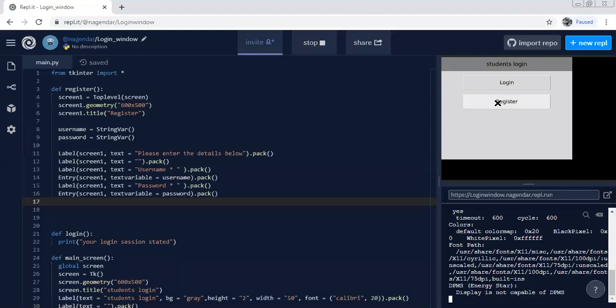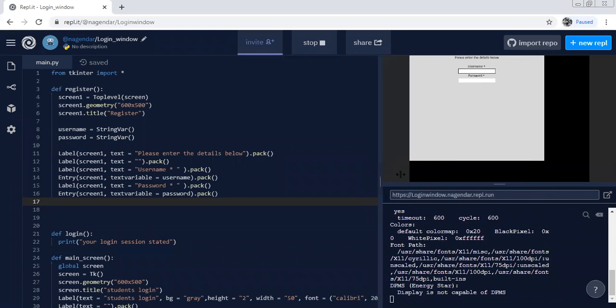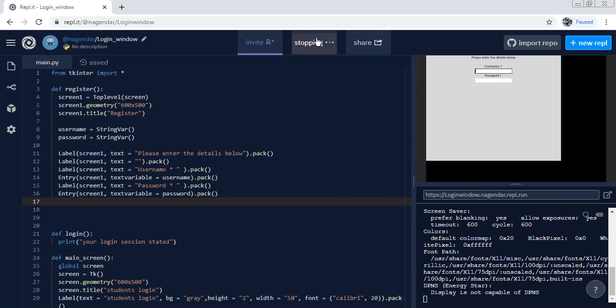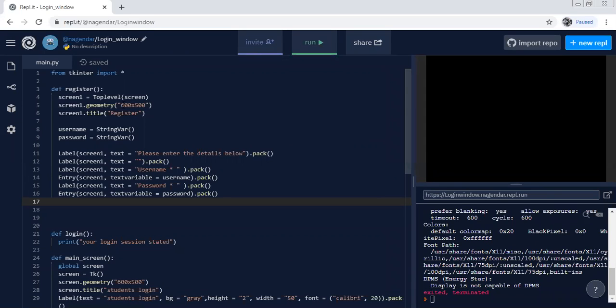Okay, press register. Yes, can you see over here the username, password? It has come now. You can just start writing something over there. I think it is showing very small in size, so you can increase the size. Instead of this one, we make it 900 cross 700, and here also this is 900 cross 700, right?